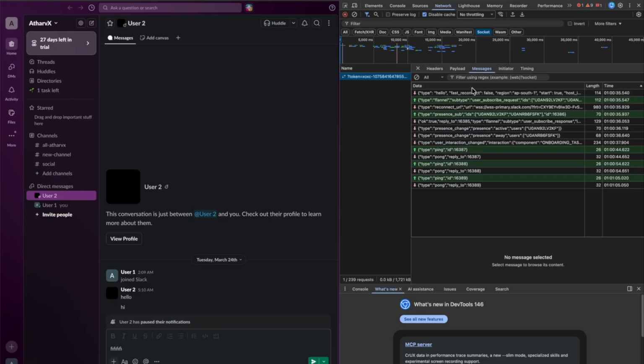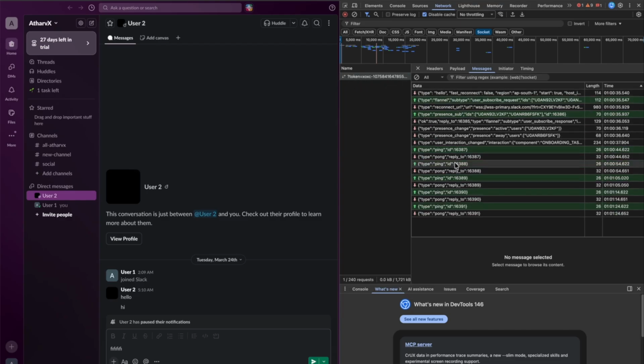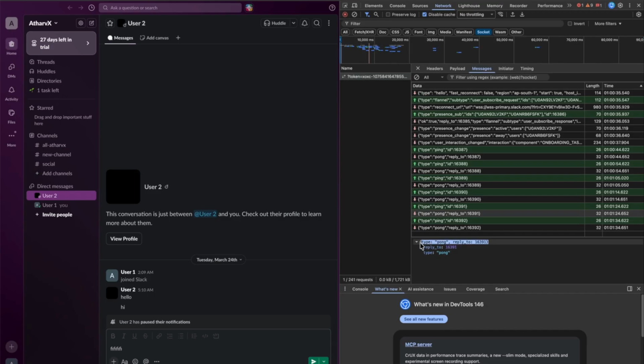If I click on this and I move on to the messages, these are the messages getting exchanged with the server which we have connected to. So it would have connected to a chat server once I opened the app. As I refresh the page, you can see that this was a socket and it has connected to a server. Now it is exchanging some messages. We defined 5 to 6 commands in the API or interface design, which I just talked about. Here, these are some heartbeat messages which are exchanged with the server. If you see here, it is just a normal JSON.